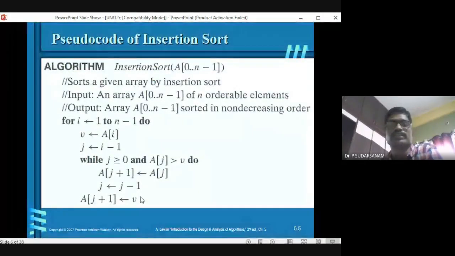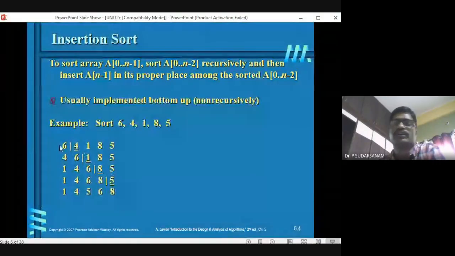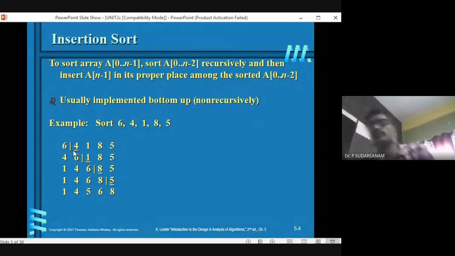Now I'll tell you how to write the code. For i is equal to 1 to n minus 1 do, because the array is starting from 0 to n minus 1. Now the first looping statement is for i is equal to 1 to n minus 1 do. Next you take v is equal to A of i, the first element. Next is j; once you assign that, you have to take this location. So that is nothing but j is equal to i minus 1.